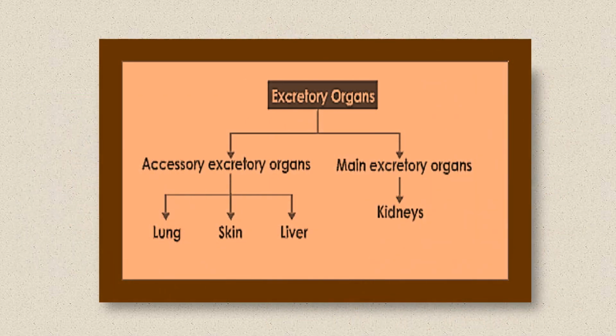So we know that the excretory organs of human beings are the kidneys. But apart from that, we have accessory organs: the liver, the skin, and the lungs. The liver takes out and releases all the waste products into the blood. Then the skin, we sweat, and from that sweat some waste products are thrown out, and the lungs throw out the carbon dioxide from the body. Therefore, these are the accessory excretory organs which help the kidneys.